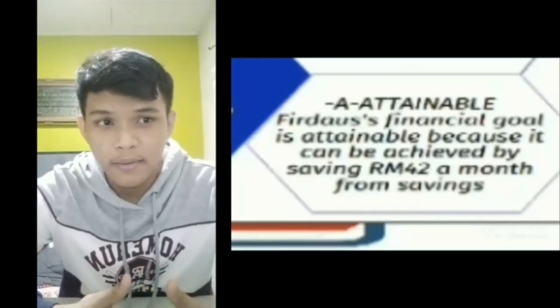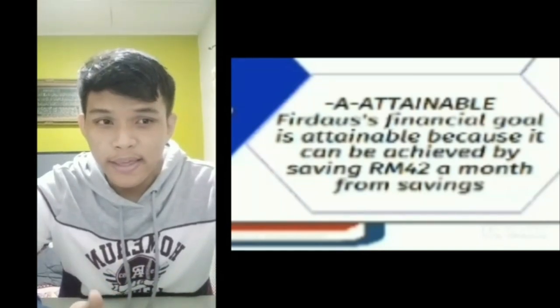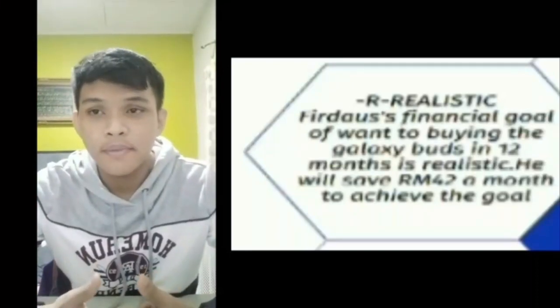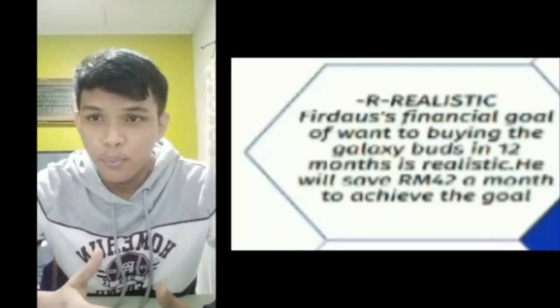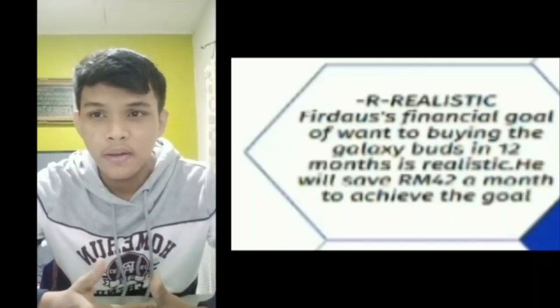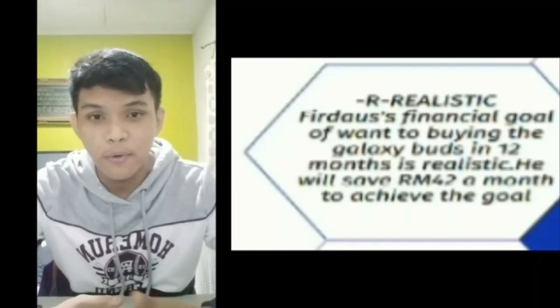The third concept of the setting goals starts with A, that means attainable. Our financial goal is attainable because we can achieve it by saving 42 ringgit a month from our savings. The fourth concept starts with R, that means realistic. Our financial goal of buying the Galaxy Buds in 12 months is realistic. We will save 42 ringgit a month to achieve the goal.